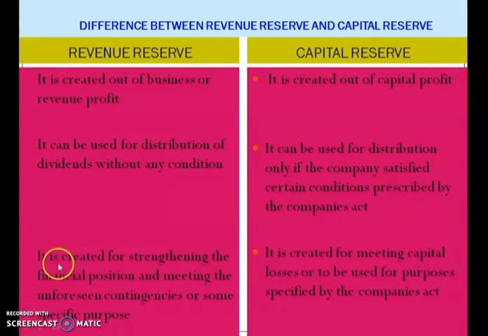And as I discussed earlier, revenue reserve is used to strengthen the financial position and meet unforeseen contingencies or some specific purpose. Capital reserve is created for meeting capital losses or for a purpose specified by the company. So these are the differences between revenue reserve and capital reserve.